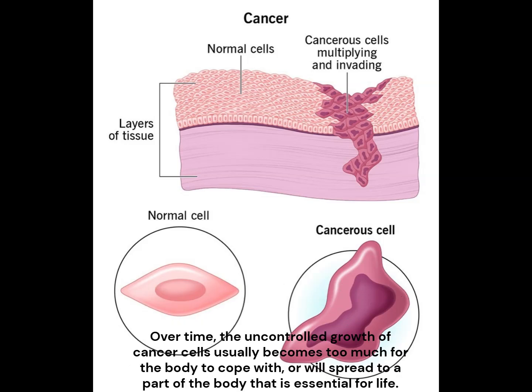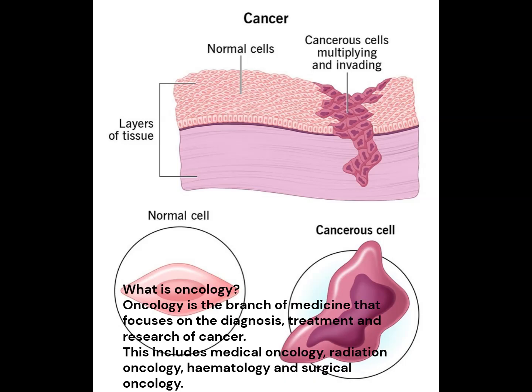Over time, the uncontrolled growth of cancer cells usually becomes too much for the body to cope with, or will spread to a part of the body that is essential for life. What is oncology? Oncology is the branch of medicine that focuses on the diagnosis, treatment, and research of cancer. This includes medical oncology, radiation oncology, hematology, and surgical oncology.